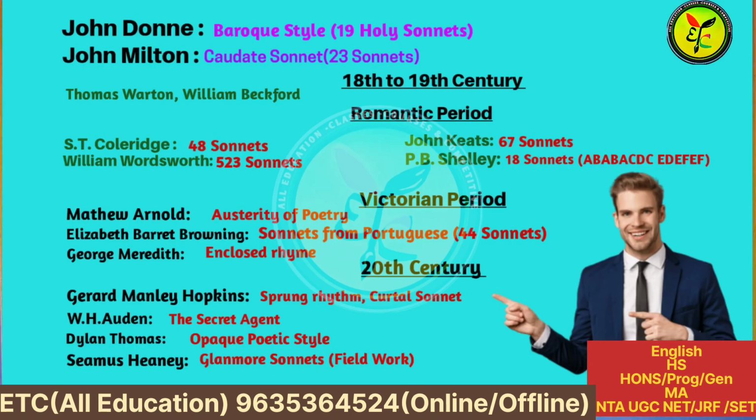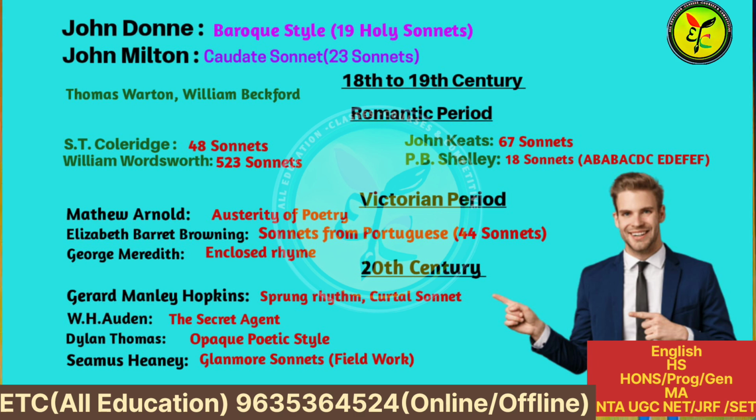After the Elizabethan period, John Donne wrote 19 famous sonnets. The writer John Milton wrote 23 sonnets, of which 1 is a caudate sonnet. Other sonneteers, Thomas Warton and William Beckford, wrote many sonnets in the 18th century.